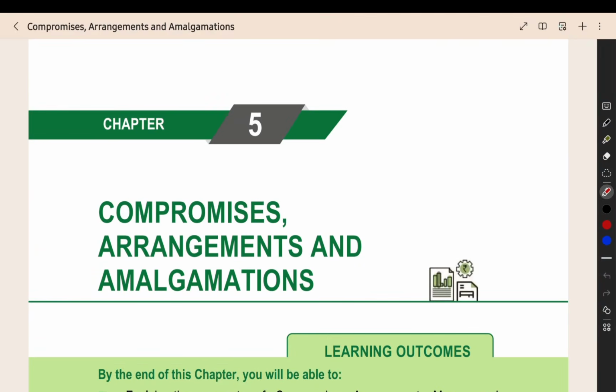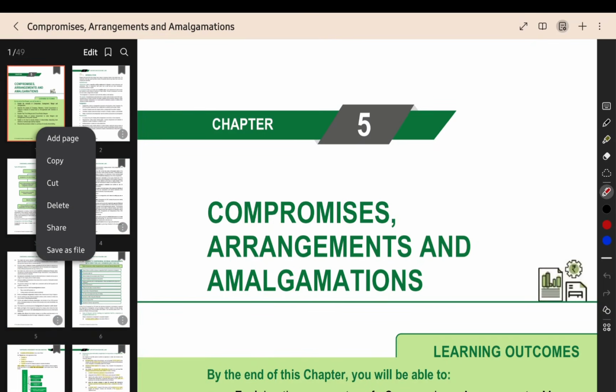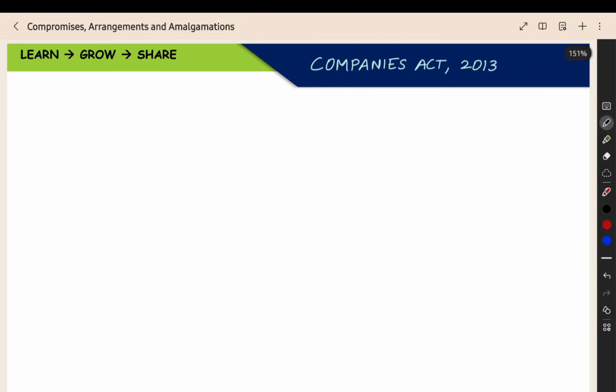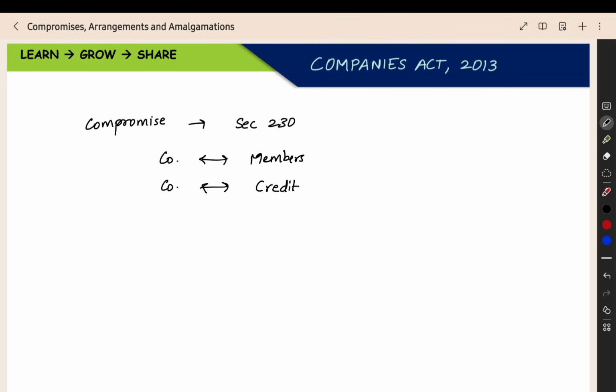Now I will tell you what all is there in this chapter. We can add one page here so that it will be comfortable to write. So here, first we have the compromise. For compromise, the section is section number 230. In compromise, what will happen? There will be a compromise either between the company and the members, or between the company and the creditors.